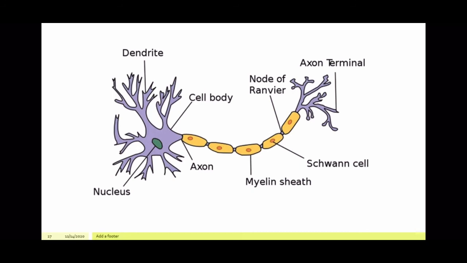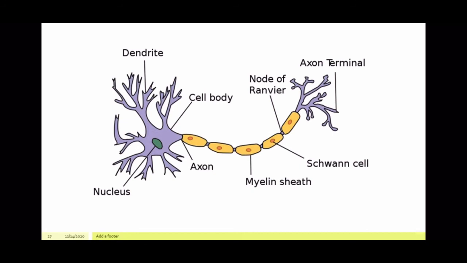Nervous tissues are present in the brain, in the spinal cord, and the network of these nerves is spread all through the body. Mainly the nervous tissue and the muscular tissue work together, and that is how we can respond to different stimuli in the environment.